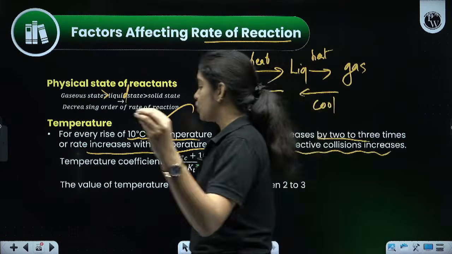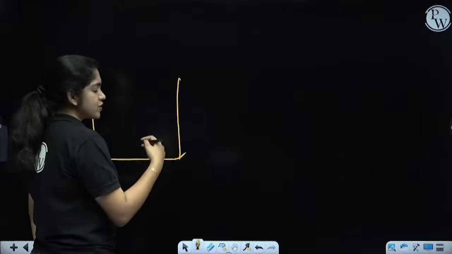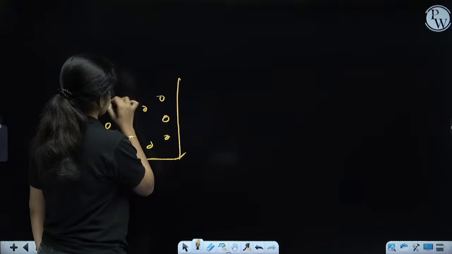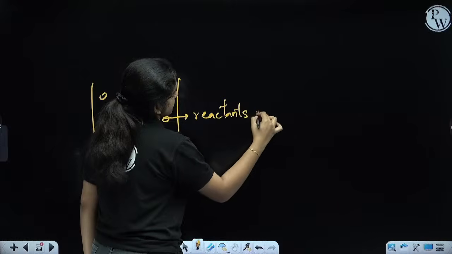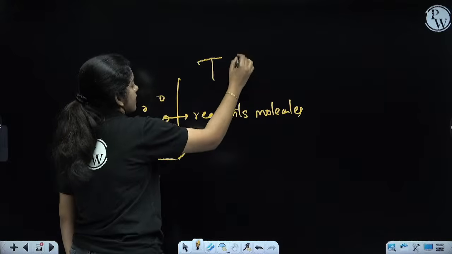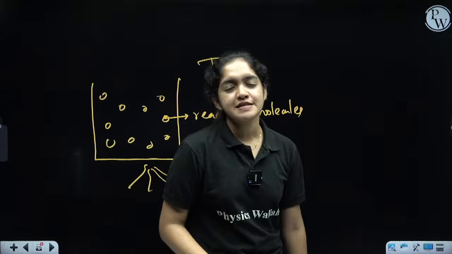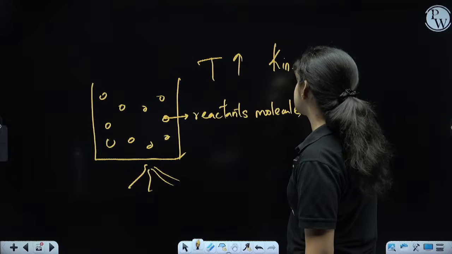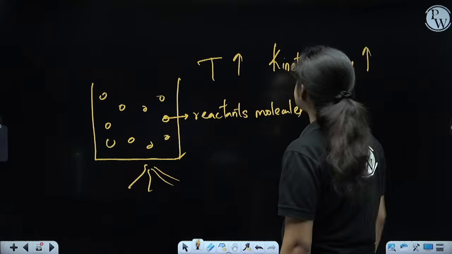So that we need to learn in depth. For example, we took some reactants and we can mark the reactant molecules like this. So these are the reactant molecules. When we increase the temperature, for example, if we are heating the beaker, what will happen? When temperature increases, the kinetic energy of the molecules also increases.